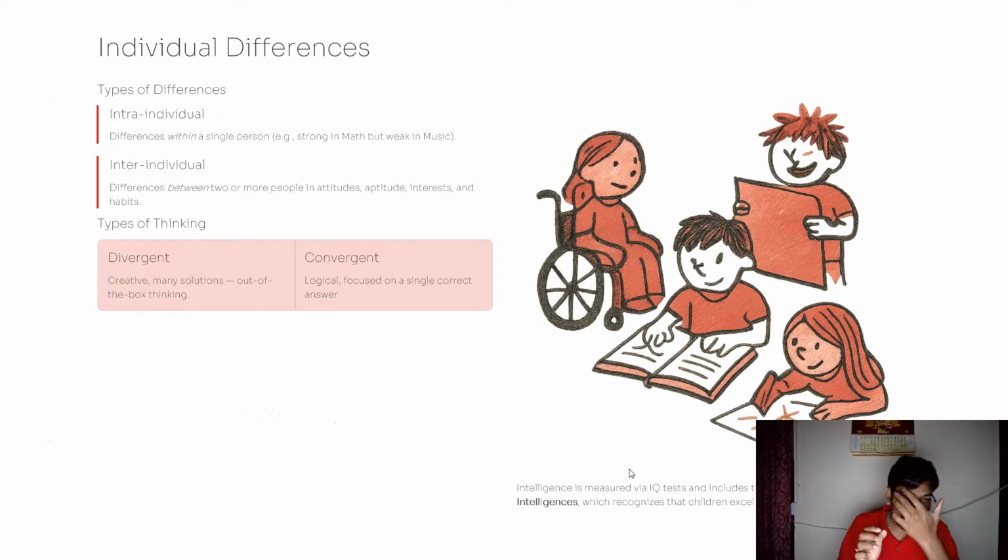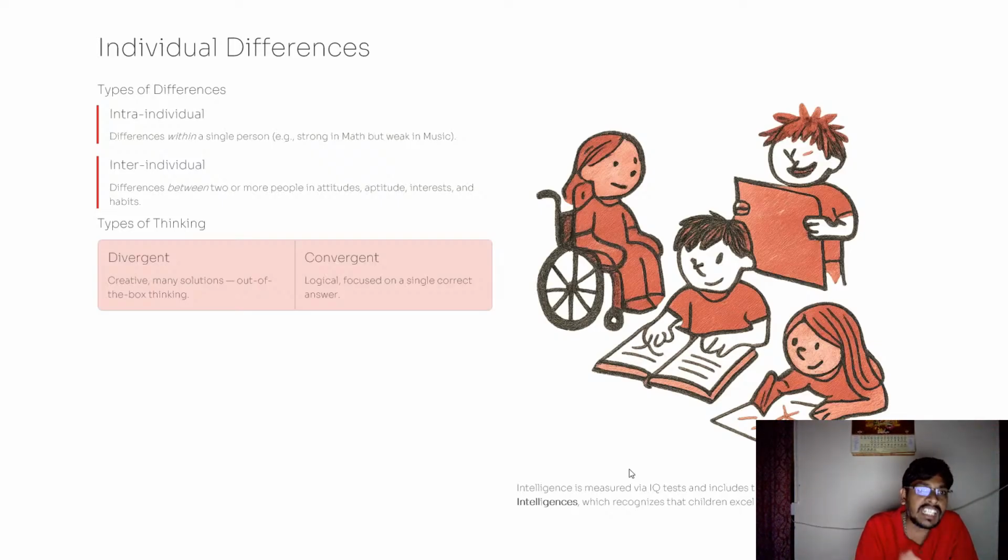Now individual differences. So what are the types of individual differences? One is intra-individual. Intra-individual means differences within a single person. If there is a difference within a single person, it is called intra-individual. Some examples are strong in maths but weak in English. Within a single child, there are multiple intra-individual differences.